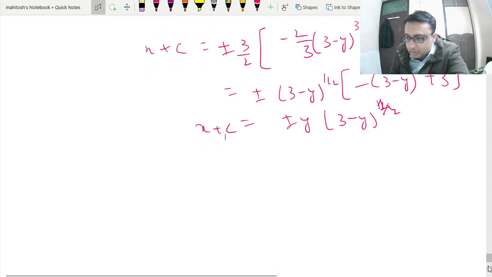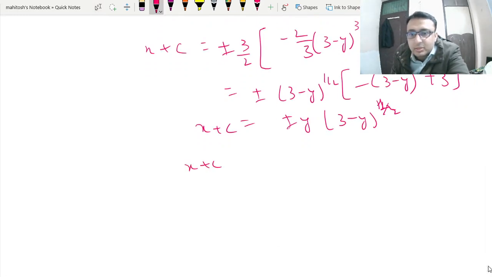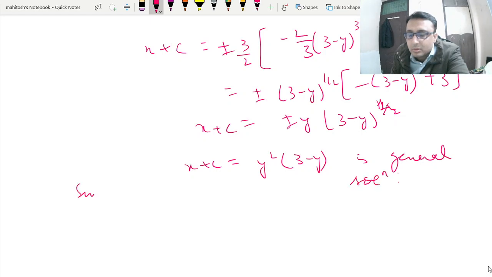This is your integral. So we can write this as (x plus c) square is equal to y square (3 minus y). This is your general solution. Now we want to find the singular solution.